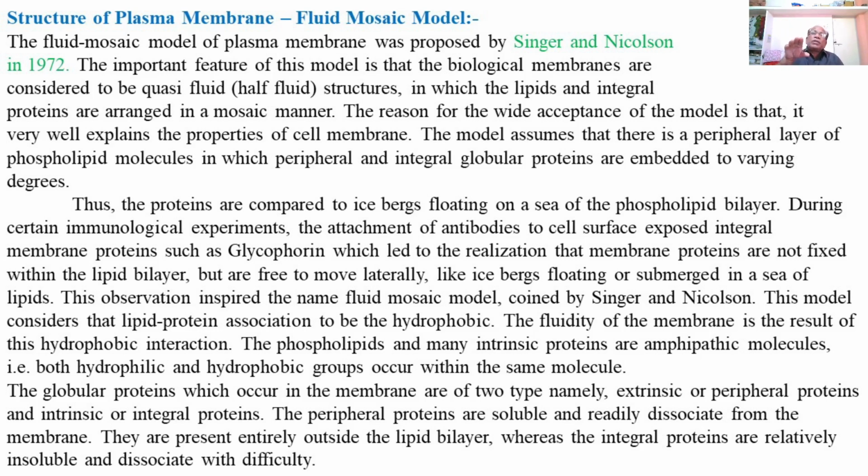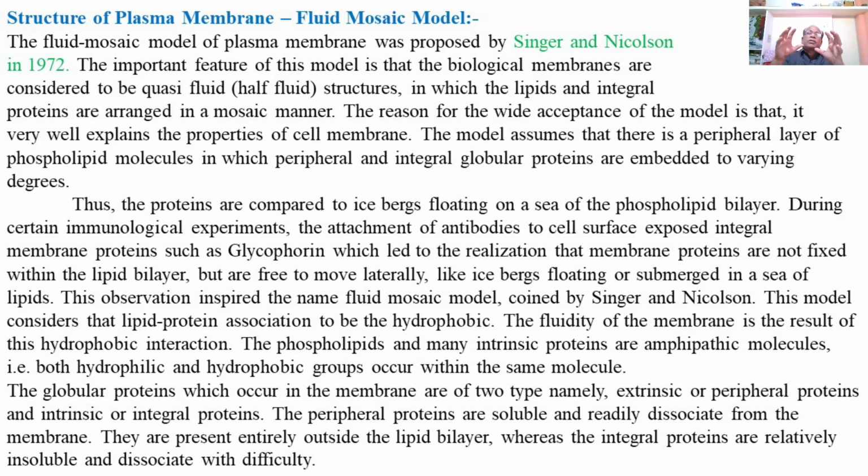Icebergs of the proteins are floating on the inner or outer surface of the lipid, that is, a lipid sea. So, icebergs floating on the sea of the lipids. The fluid mosaic model represents the structure of the proteins and the lipids.